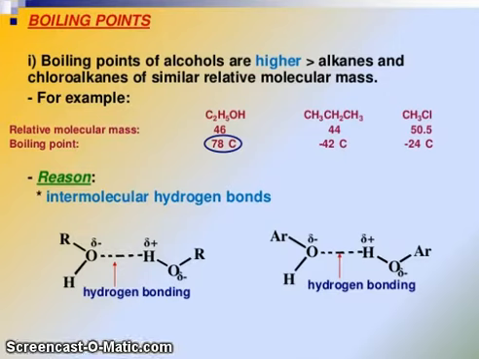The boiling points of alcohols are higher than those of alkanes and chloroalkanes of similar relative molecular mass. For example, C2H5OH boils at 78, ethane at minus 42, and methyl chloride at minus 24. The reason is intermolecular hydrogen bonding between the alcohol molecules.